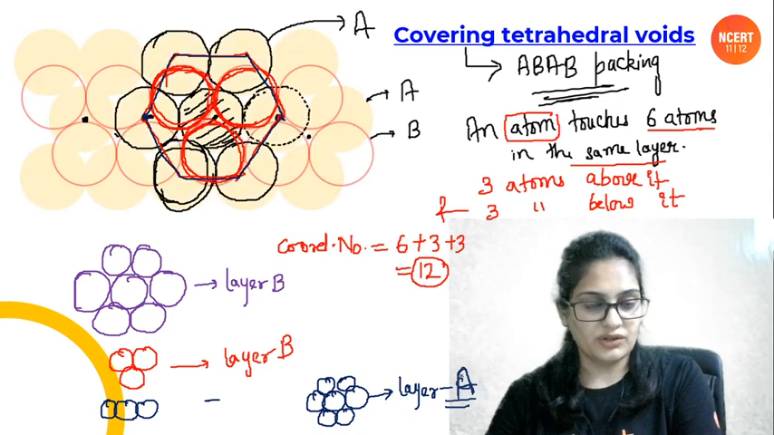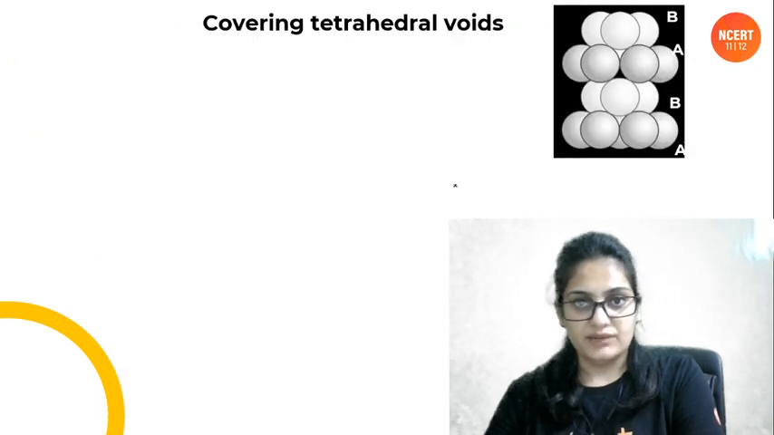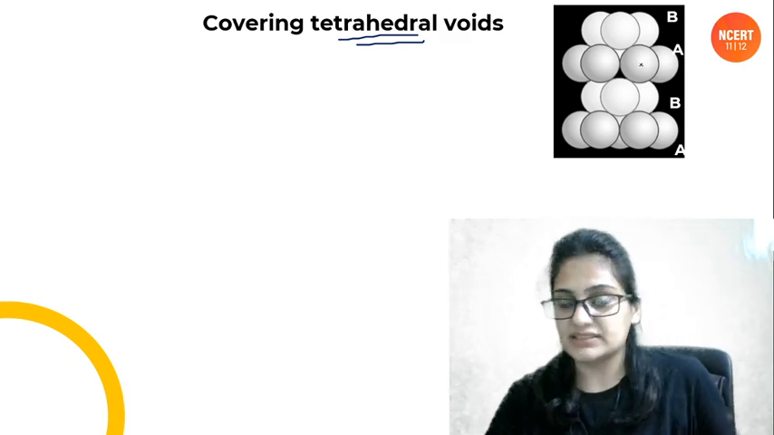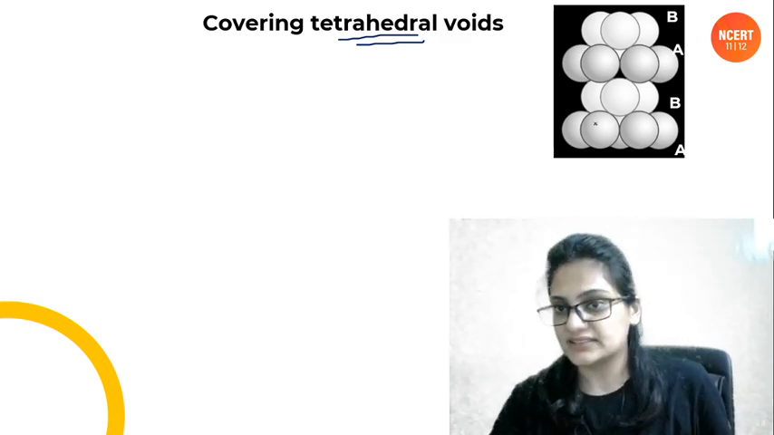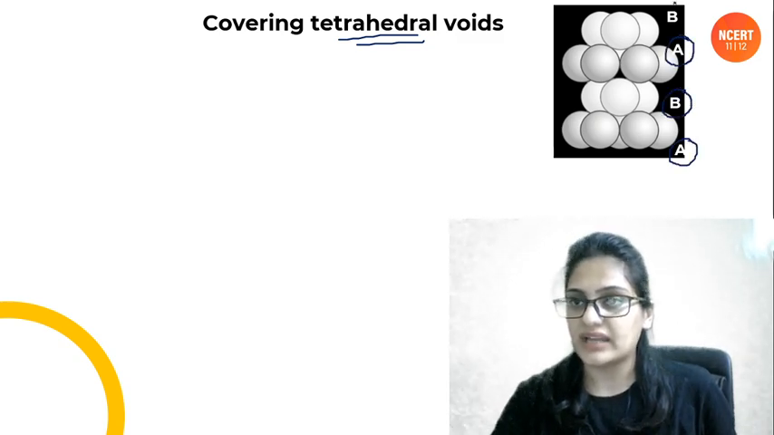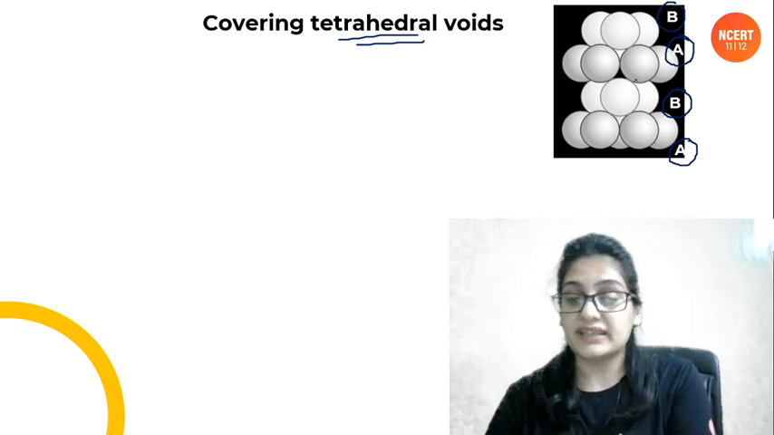Okay, moving on. Okay, so when we covered the tetrahedral voids, we get a packing that will be something like this. It will look something like this. We took a hexagon from A, then 3 atoms were there from B, then hexagon from A, then 3 atoms were there from B. So the packing will look like this.